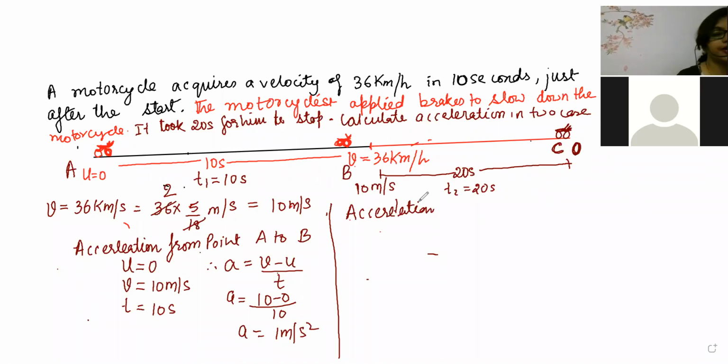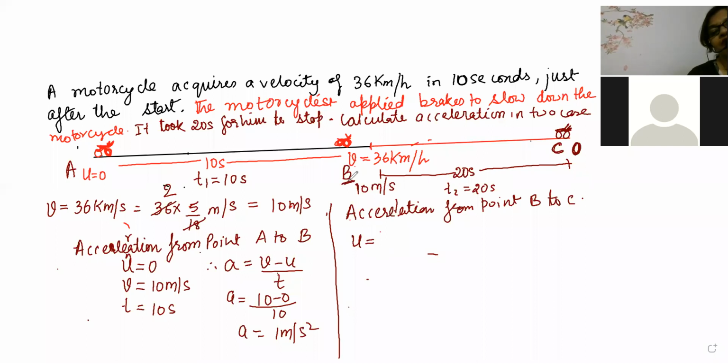Now acceleration from point B, where Darshani saw mother, from point B to C. At this point, what will be the velocity? Because the velocity which was final velocity for the first case will become initial velocity for the second case.